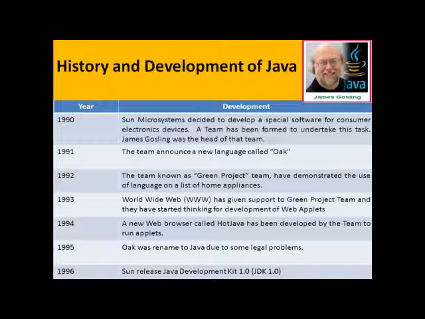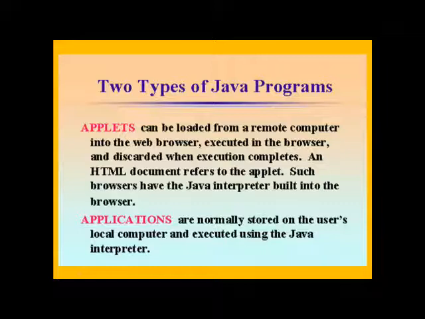Java, being an object-oriented programming language, encapsulates many features of C++. Initially, Java was designed and developed only for web browser purposes. Later on, it has gained wide acceptance as a programming language. Let's look at what are the two types of Java programs we have. We have applets, or we can call them internet applets.